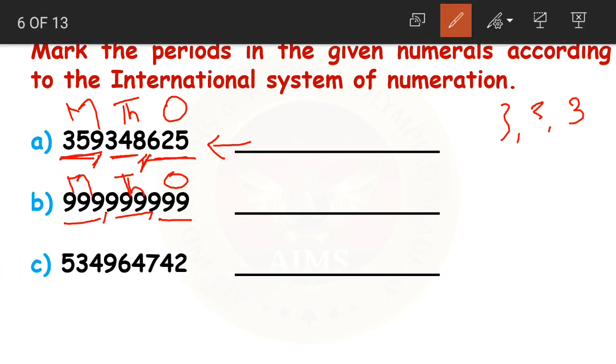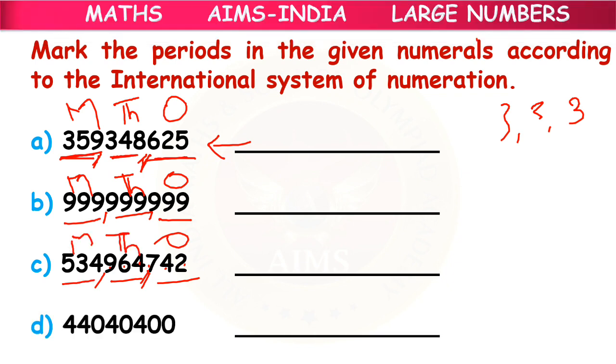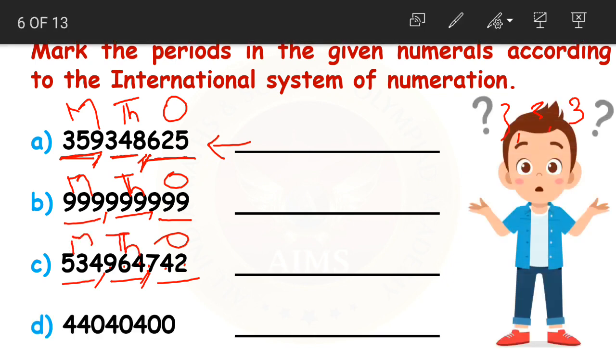In the international system, we put commas after every 3 digits. 1, 2, 3, comma, 1, 2, 3, comma. Again this is the ones period, then the thousands period, then the millions period. The last one, again in international system, how do we put the commas, children?